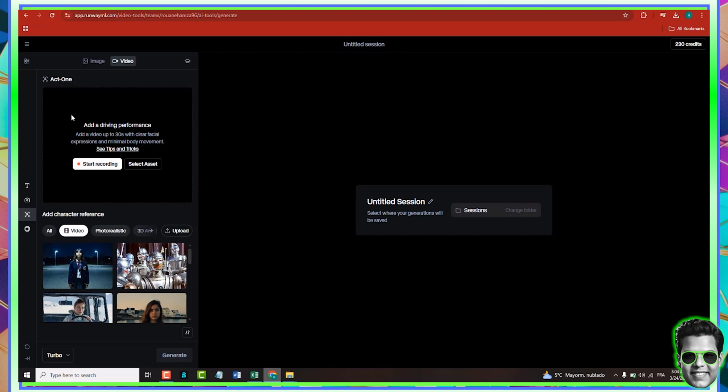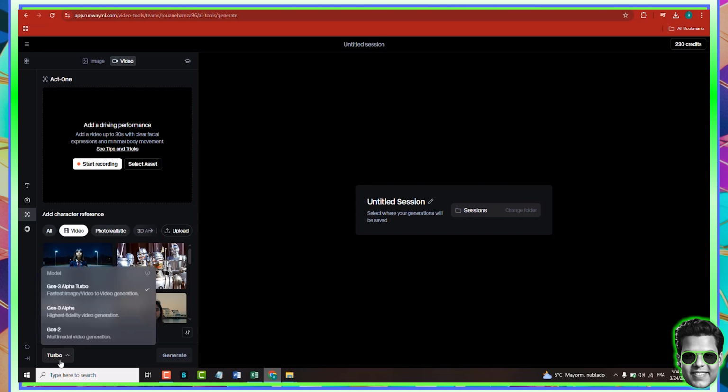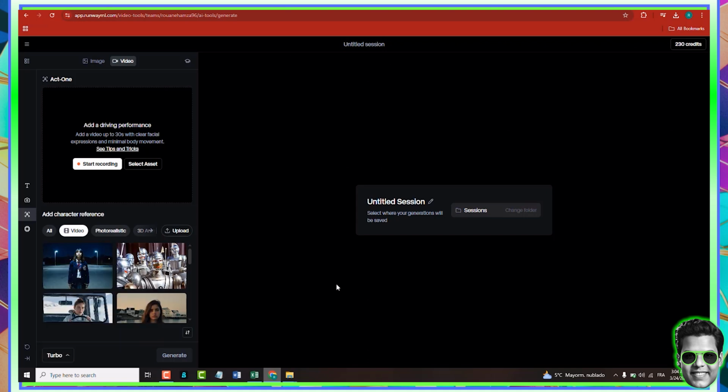Now, once you have uploaded your assets, both here and here, you can just come to the mode. Now, I would honestly recommend that you leave it at Gen 3 Alpha Turbo and that you can just click Generate and it will just start the process. And you've seen the results of that. We've shown you some examples.